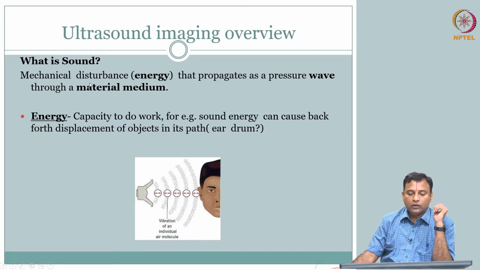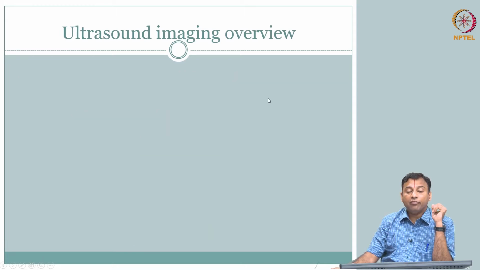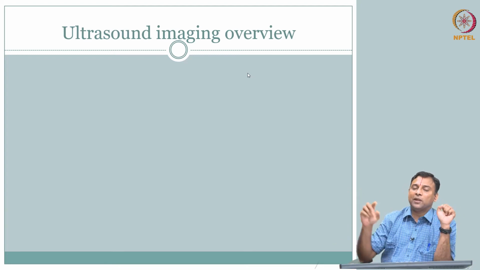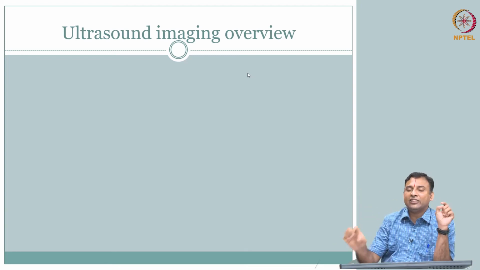So, there is energy that propagates as a pressure wave. What do we mean by wave? This is not an electromagnetic wave. We covered the electromagnetic spectrum, which we sometimes also call electromagnetic waves, and we had radio frequency waves and microwaves. But sound and ultrasound are not going to be in your EM spectrum. This is a modality that is not there in the chart that we started out with. So, this is different,